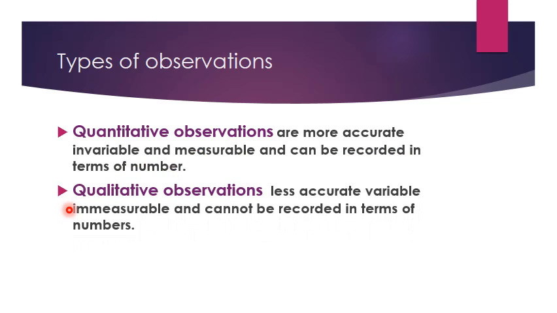Whereas qualitative observations are less accurate. They are variable, they can be changed. Like I said that there were blue birds, red birds. So you can ask me, ma'am, what is the shade of the blue, what is the shade of the yellow? So it's variable, it's not very accurate, it's immeasurable, and cannot be recorded in terms of numbers.